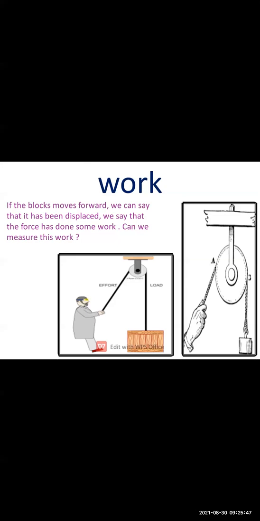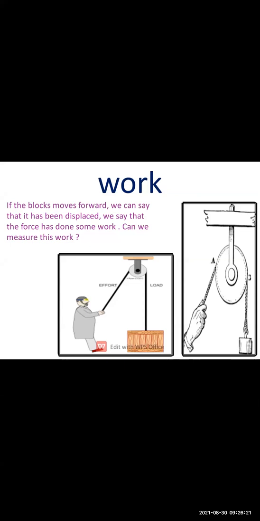If the block is moving forward, we can say that displacement has taken place. If the person is pulling with a force, at that time we can see the displacement in the object. So that means the force is applied on that particular object. If an object is heavy, it will take more force. So when you are applying some force on the object, what happens? The object is lifted a little bit from the place.